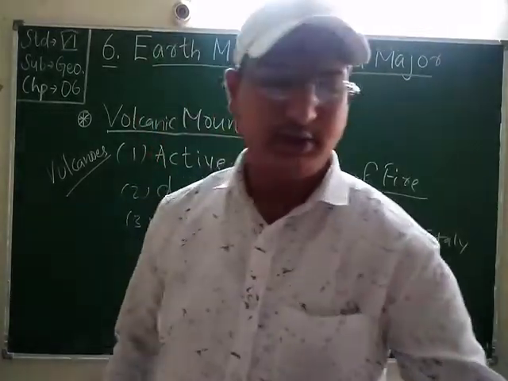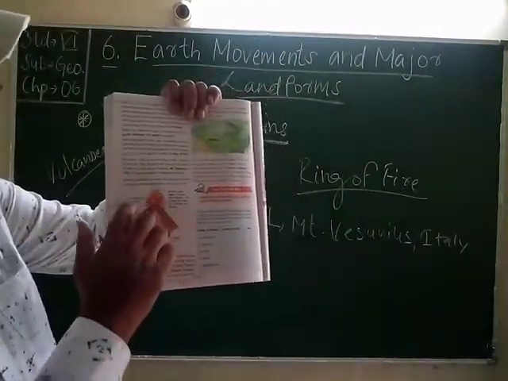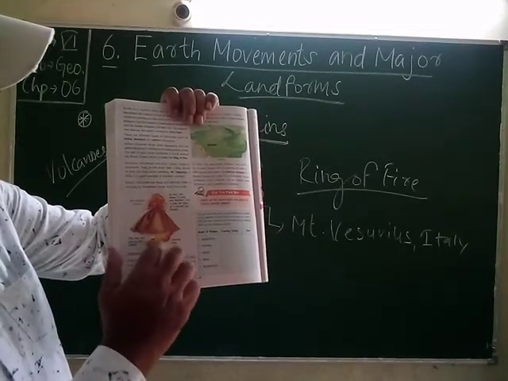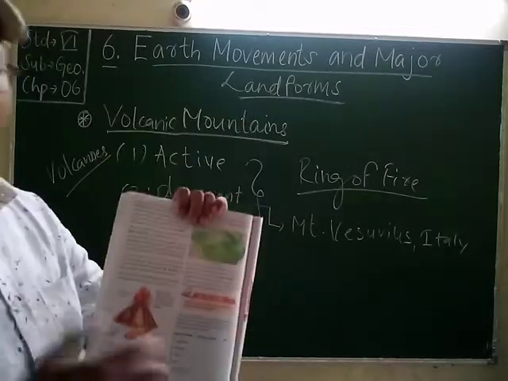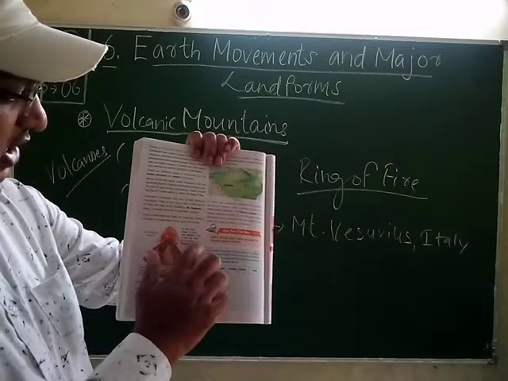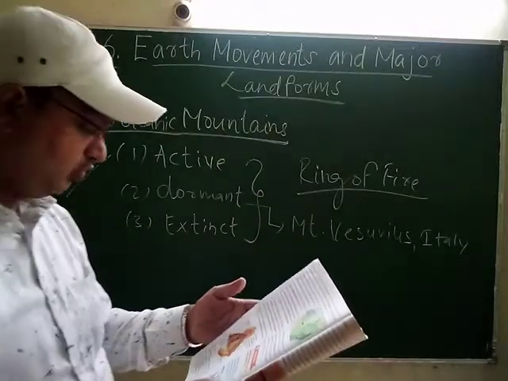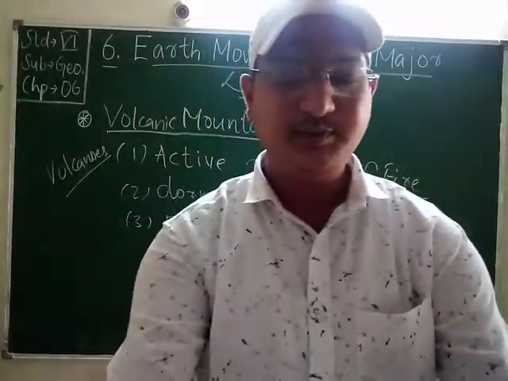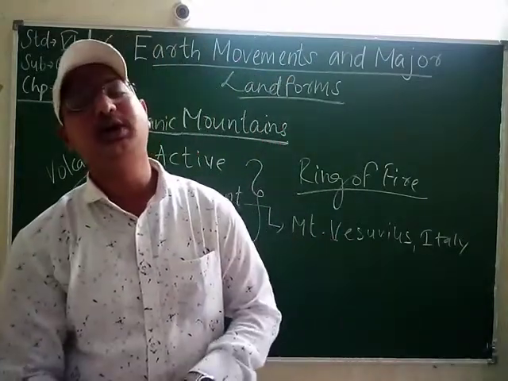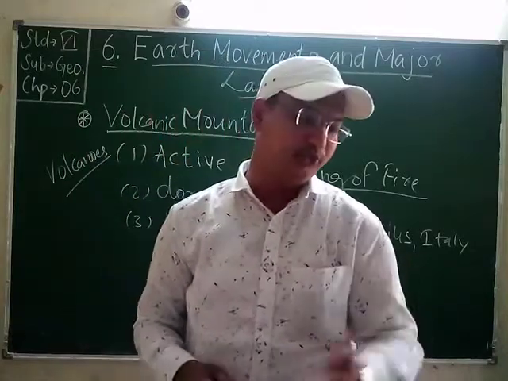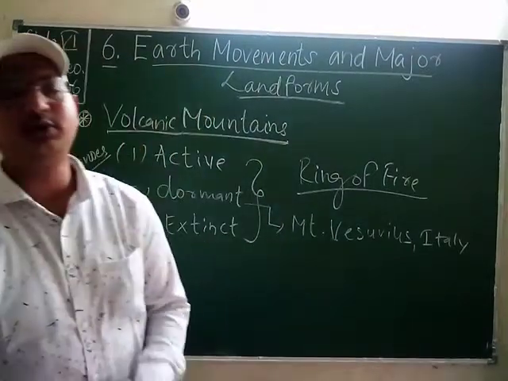Students, I will make you understand with the help of this diagram. Just look. This is a mountain, this is a volcano, this is an eruptive volcano. The lava is coming out of here. This is the flowing lava. As lava runs down, it cools and hardens. This is how the sides of the volcano are formed. This lava can cool to form basalt, a type of rock, as we said in the chapter on rocks.